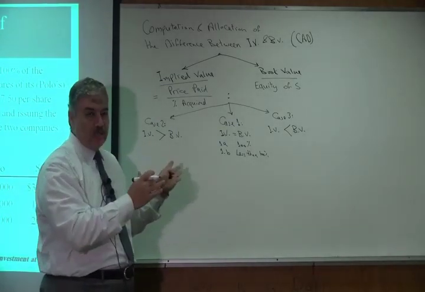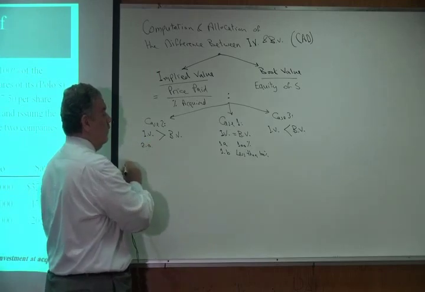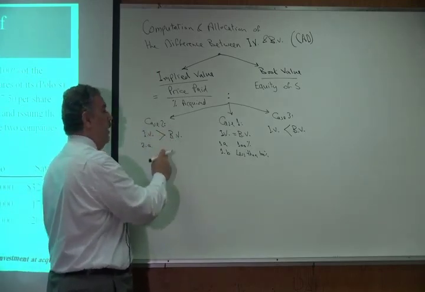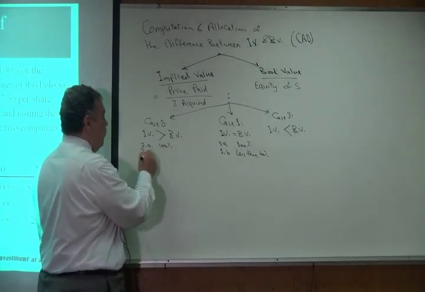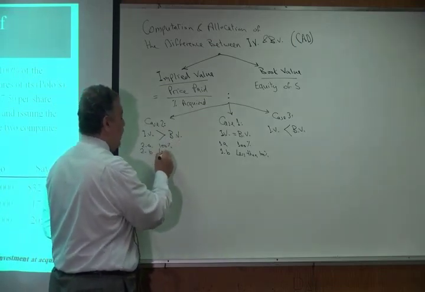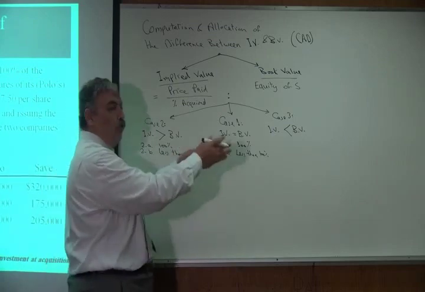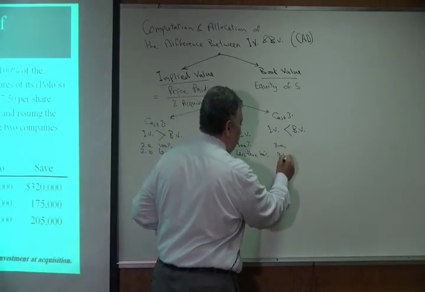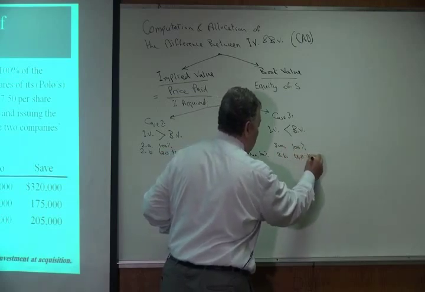The same for the 2 other cases. So we have case 2A, if we have implied value greater than the book value and we purchase 100% of the stock. Or case 2B, implied value greater than the book value and we purchase less than 100%. The same for case 3, we have 3A and 3B, 100% or less than 100%.